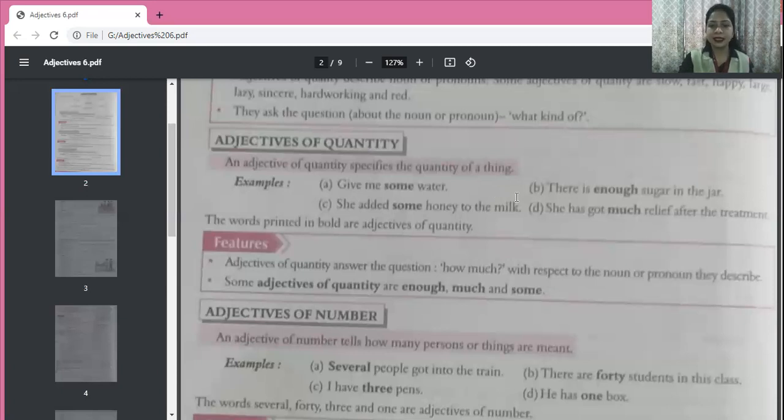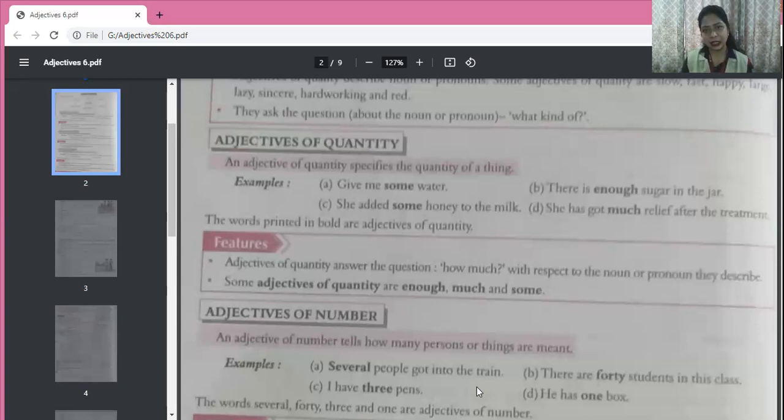So let's see here adjective of number. Several people got into the train. So how many people? Several. People are countable. You can count even millions of people. So several is an adjective of number. Then, there are 40 students in this class. So how many students? 40. Of course, students are countable. So 40 is the adjective of number.